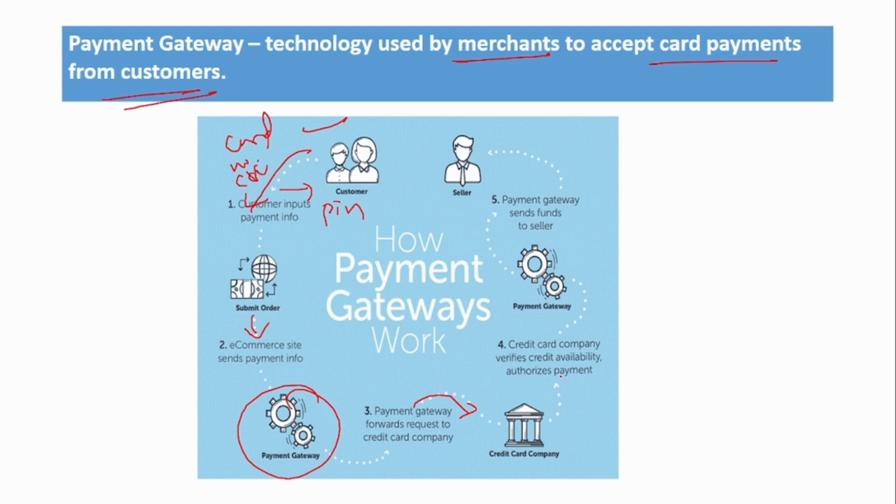And the credit card company will verify whether all these details are correct or not, and then it will send the information again via the payment gateway. The credit card company verifies the credit availability and then authorizes the payment: okay, it is authorized, you can now debit. All these details are sent again via the payment gateway, and the payment gateway now sends funds to the seller. So it is nothing but a technology used by merchants to accept card payments from the customer.